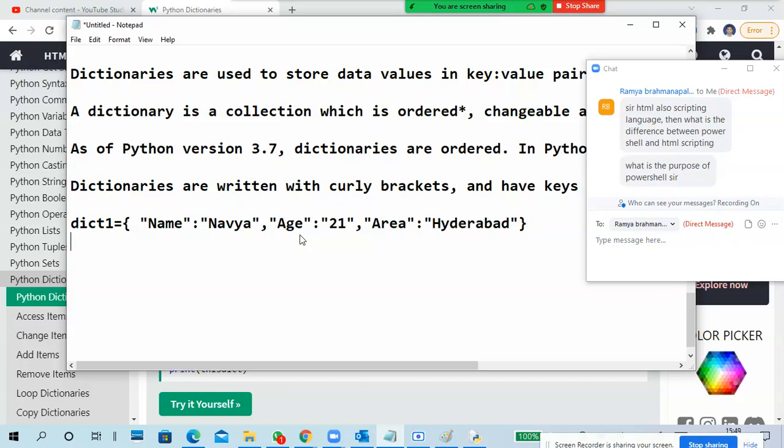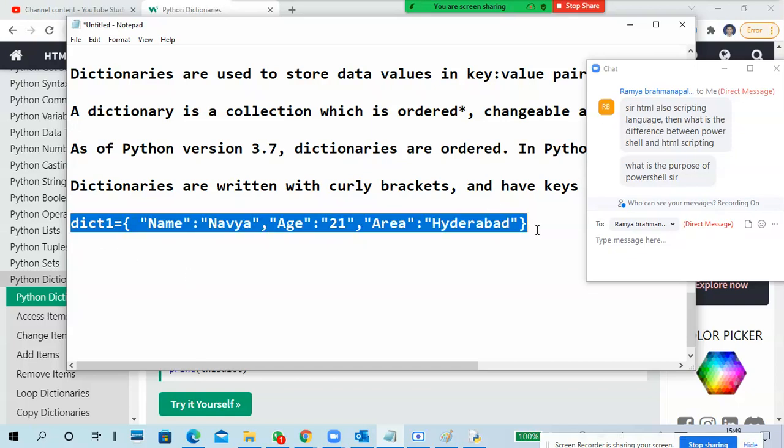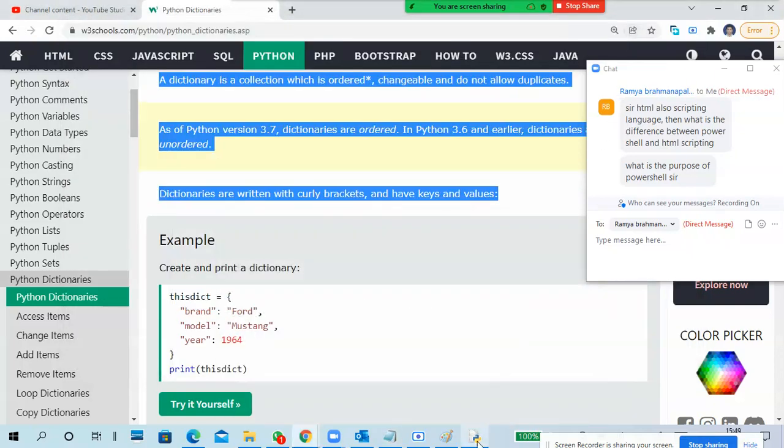So this is how to create a dictionary. Name is a key, Navya is the value. Age is a key, 21 is the value. Area is a key, Hyderabad is the value. Like this, you can create it. Same thing, I will copy paste and create it and I will show you how to use this one.